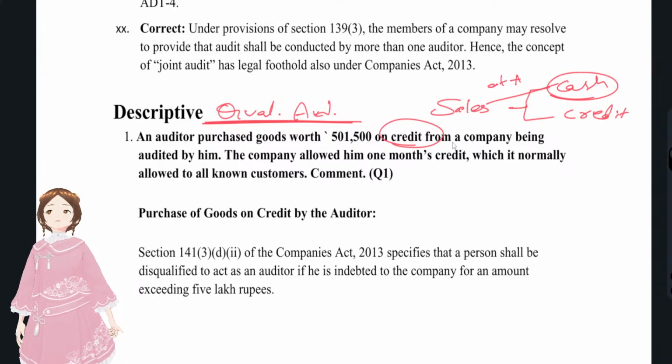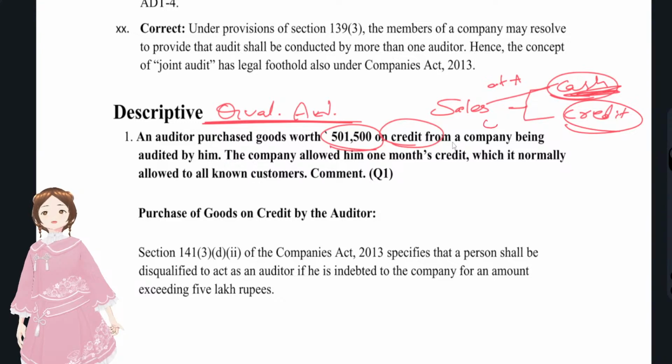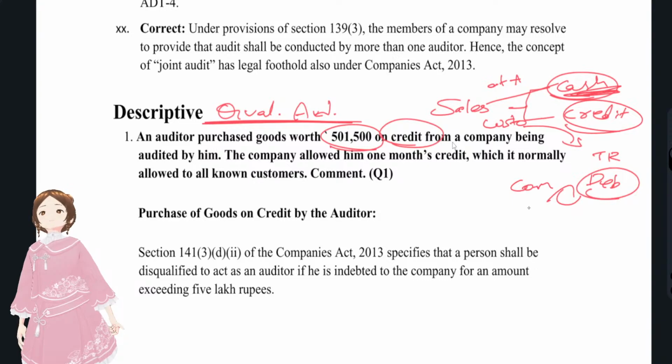Here we are thinking this 5,01,500 is itself an arm's length price. That's fine, but it's not a cash transaction here, it's a credit transaction. Now this customer will turn into a trade receivable for that company, a debtor for that company.